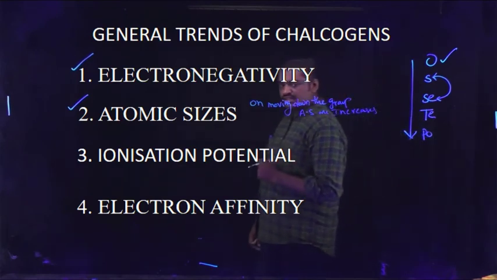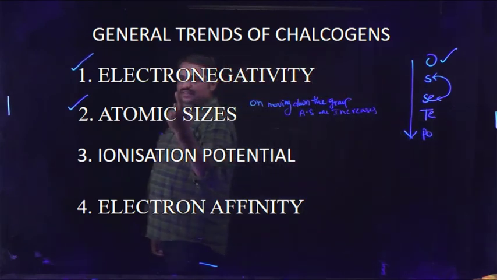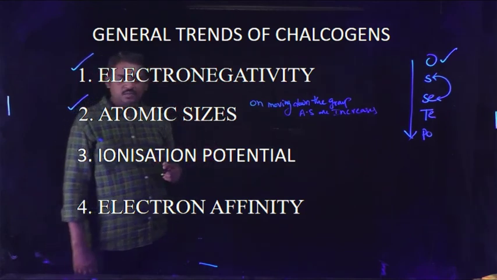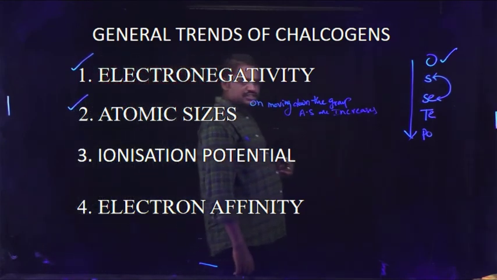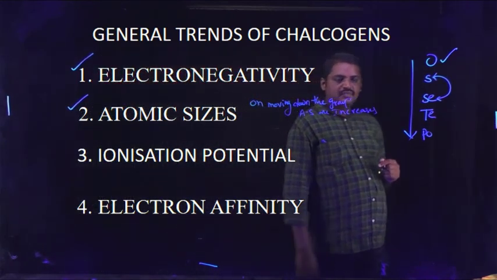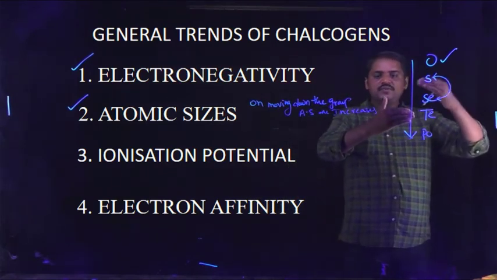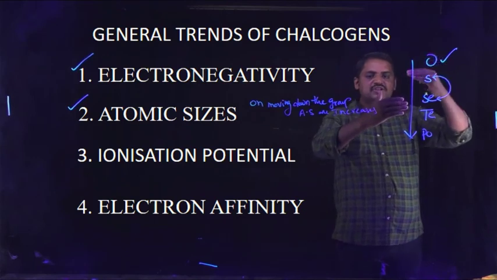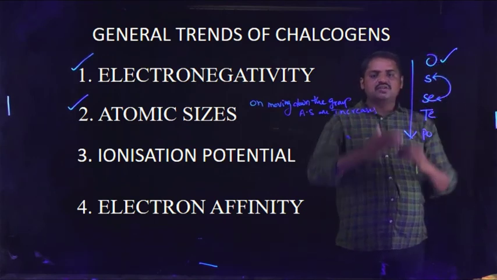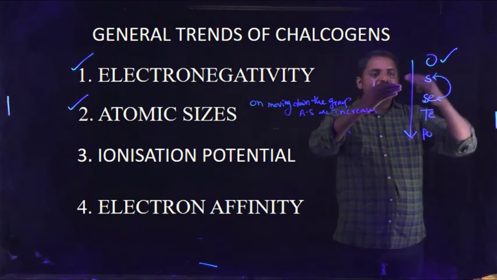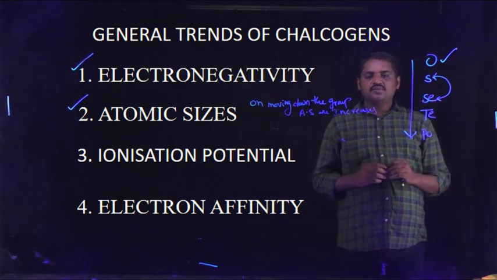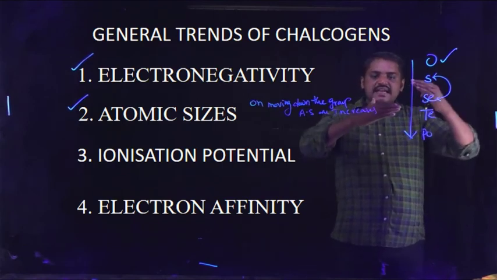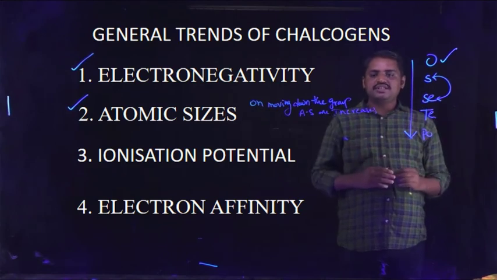Why? What is the reason? On moving down the group, the number of electrons increases; the atomic number increases, so the size of the atom also increases.